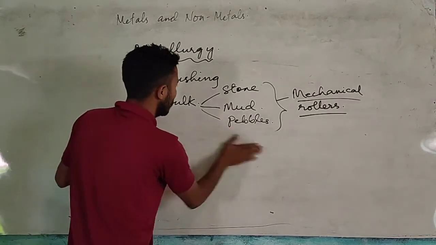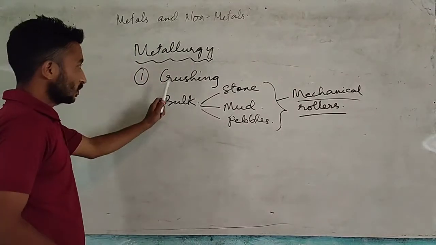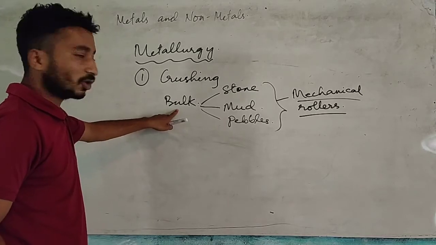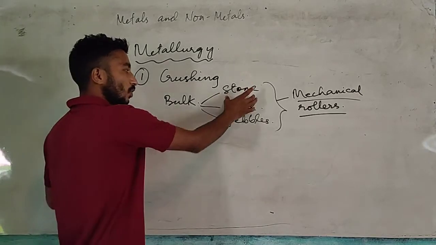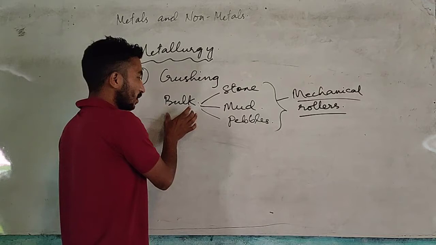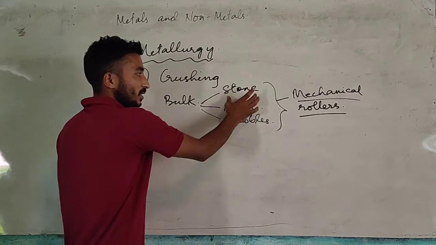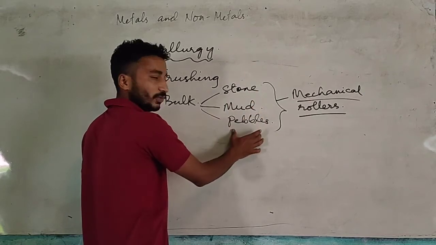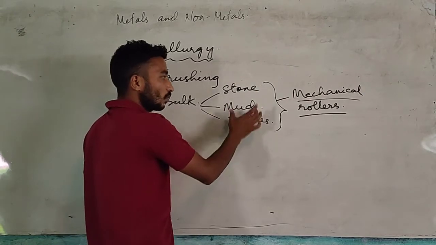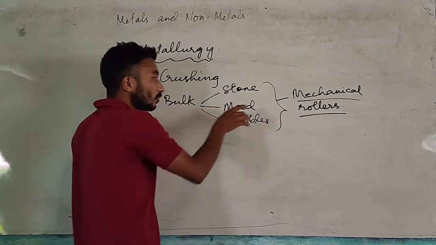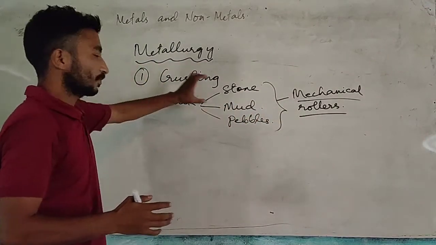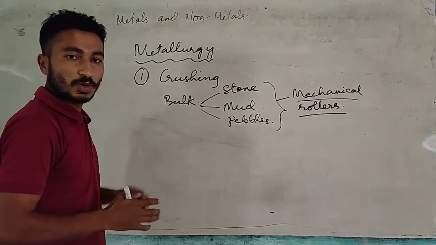So let's continue. In crushing, we take a bulk of metal, which is a bulk of ore, and that bulk contains certain impurities like stone, mud, pebbles. So they need to be removed. In order to remove them, we put all this bulk into mechanical rollers, and these rollers convert this bulk into small pieces.